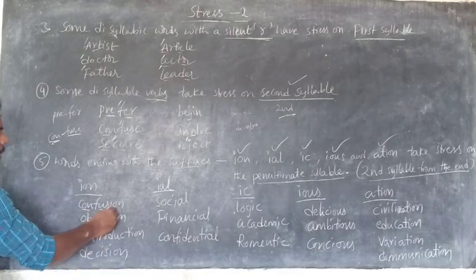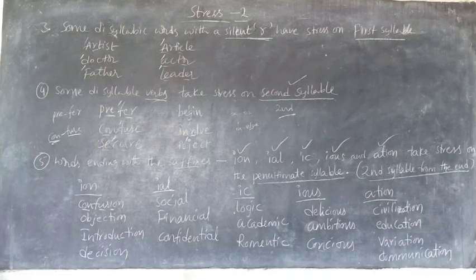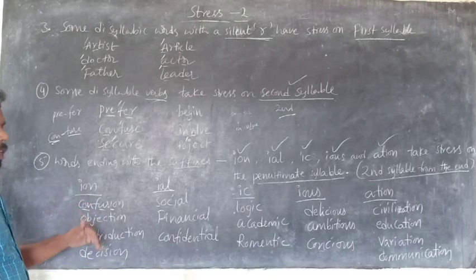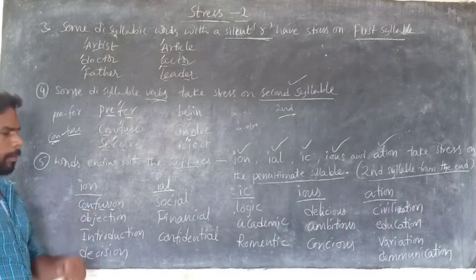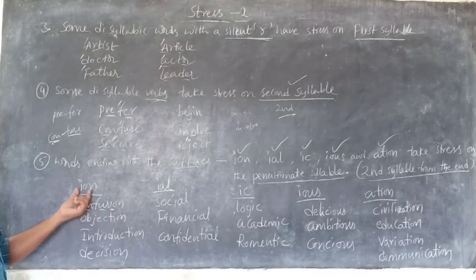Confusion. How many syllables are there? It is a trisyllabic word. There are 3 syllables. What is the rule? A word ending with ION takes stress on which syllable?